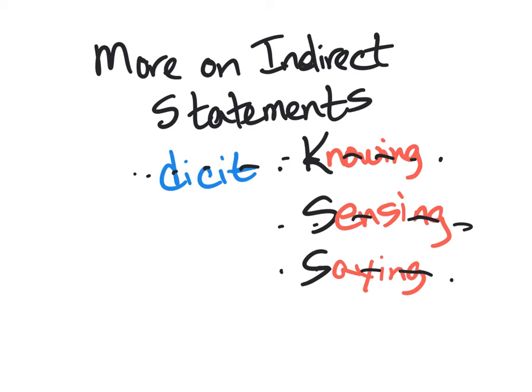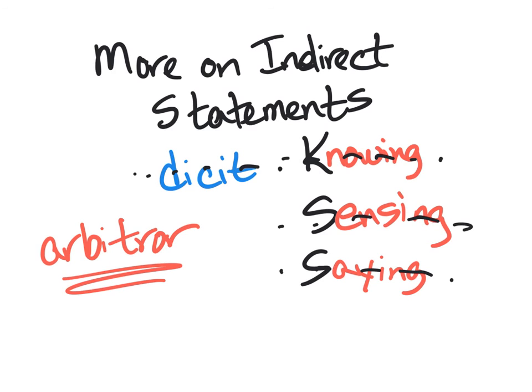In this chapter, we meet a new verb, which is arbitror. Notice it is deponent. And this verb means to know or to think. So arbitror, since it falls in the category of knowing, can introduce an indirect statement. Caesar knows that the Latin students are amazing, or some other synonym for knowing. So indirect statements can be introduced by more verbs than just dicit.